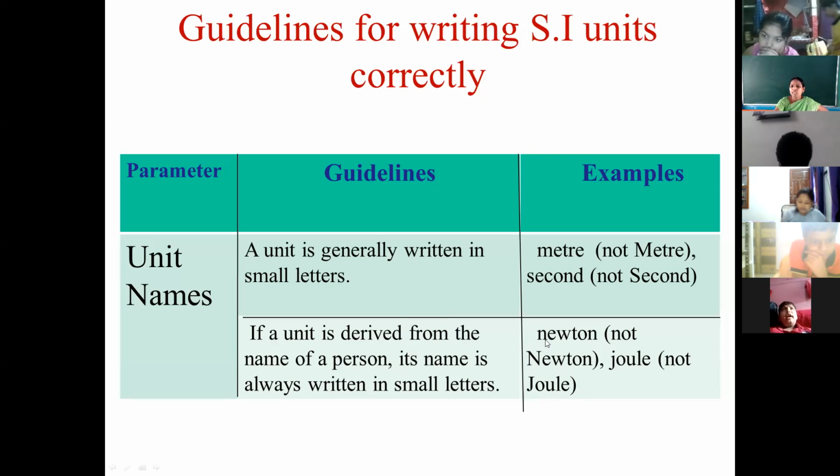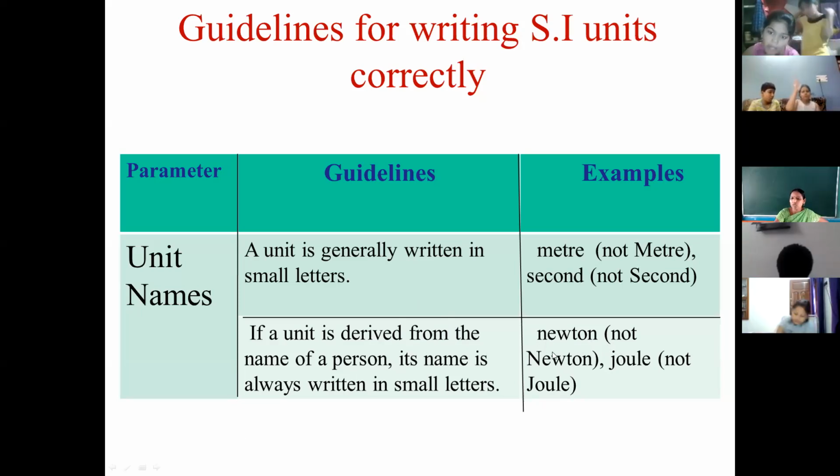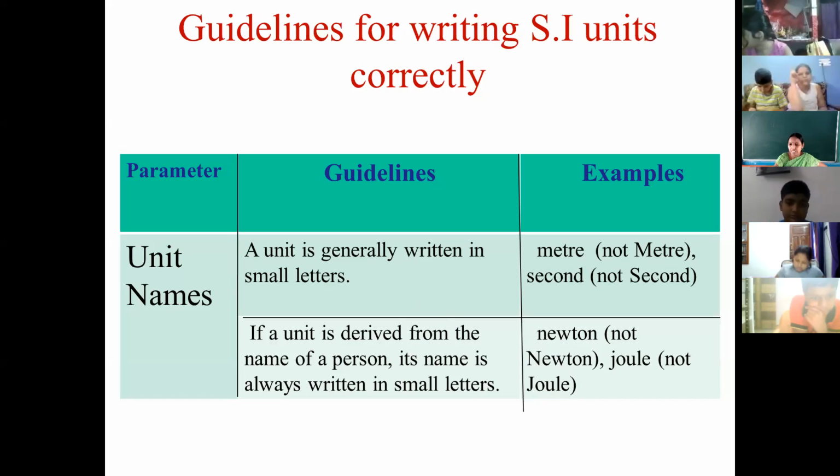Okay, for example, here the unit of force is newton. And as you all know, Newton was a very big scientist, everyone knows him. When we are writing the unit newton for force, it is small n, E-W-T-O-N, newton, not capital N-E-W-T-O-N. If you write capital N, then it will become the name of the person, the name of the scientist. It is no more the name of a unit.